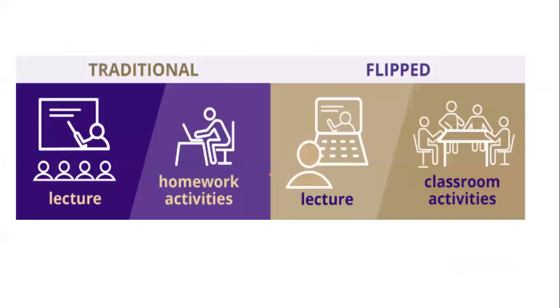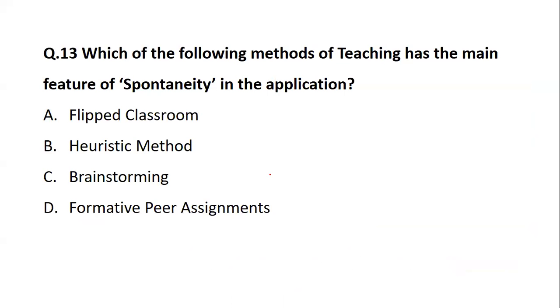Okay. Then the next question we have is, which of the following methods of teaching has the main feature of spontaneity in the application? Now spontaneity means something which is sudden, a sudden performance, or a reaction to a stimulus.